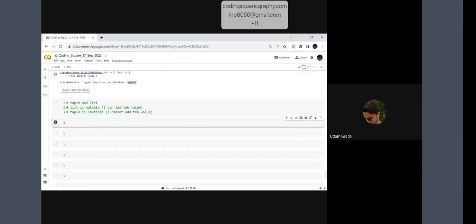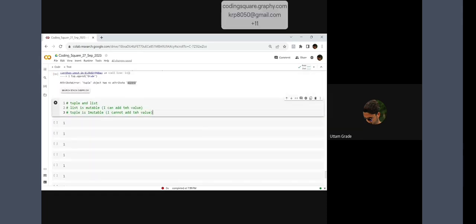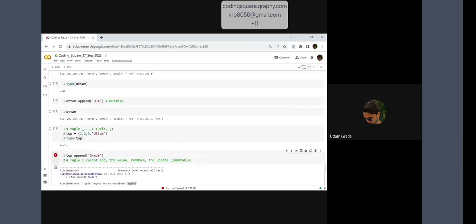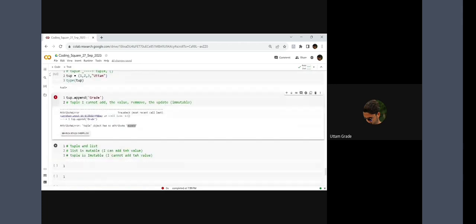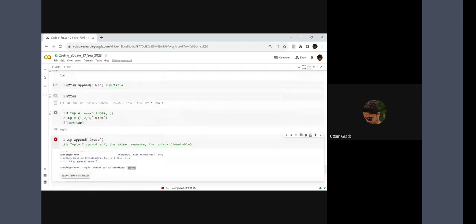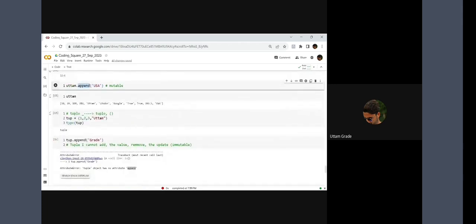Right now we are talking about only list and tuple. Now come to the next cell. So you said in a list I can add a value. I have added the value with the help of append. I can delete the value, but how can I delete the value? What is the function to delete the value?